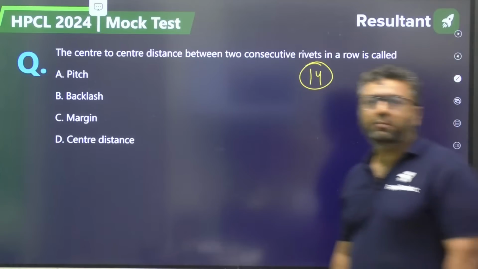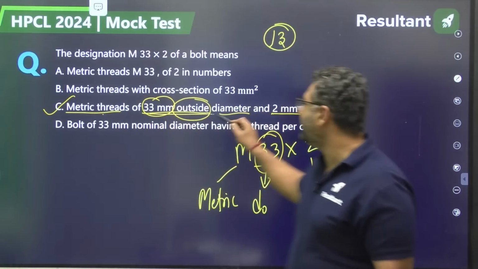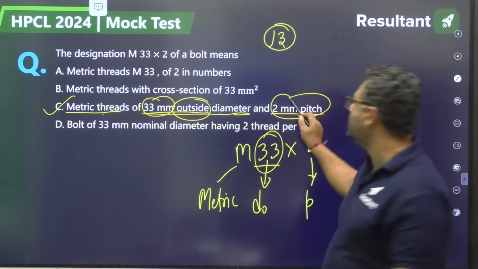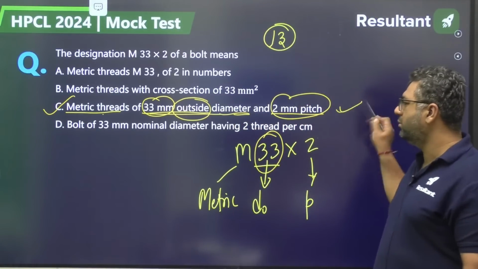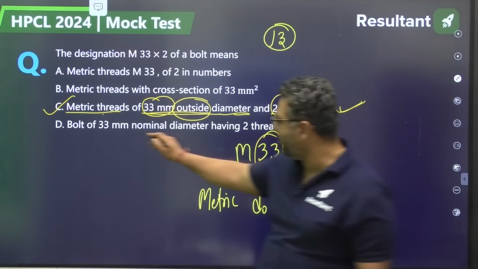Yes, Mechanical World, that is perfect. Metric threads, 33 mm is the outside diameter, 2 mm is the pitch. So it is the best answer, because here they have mentioned nominal diameter.